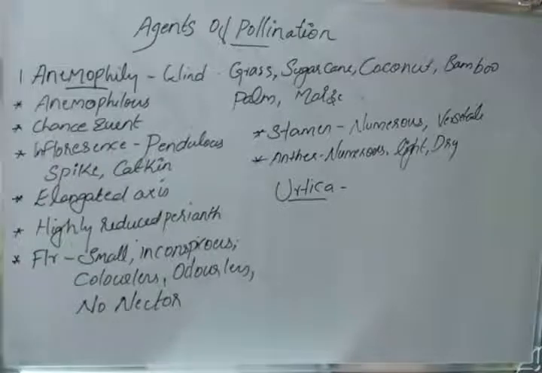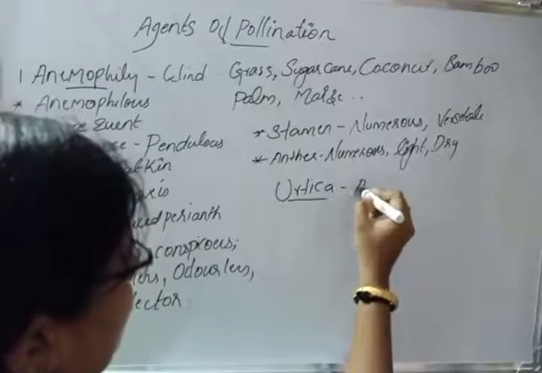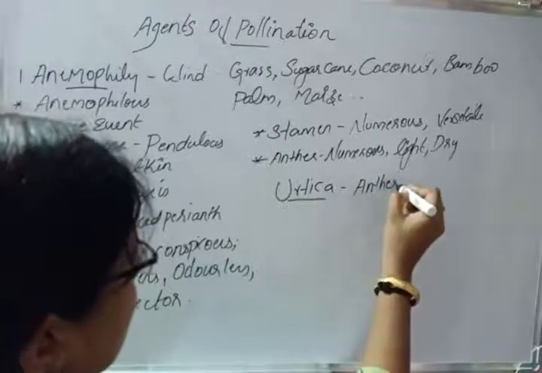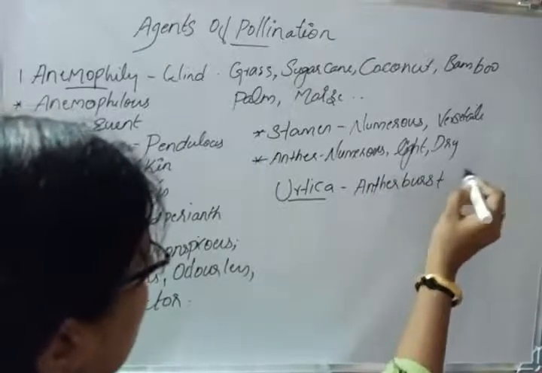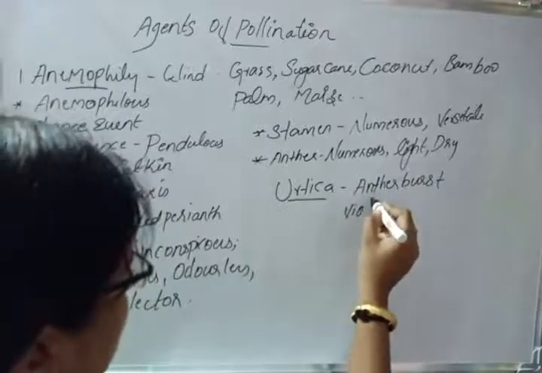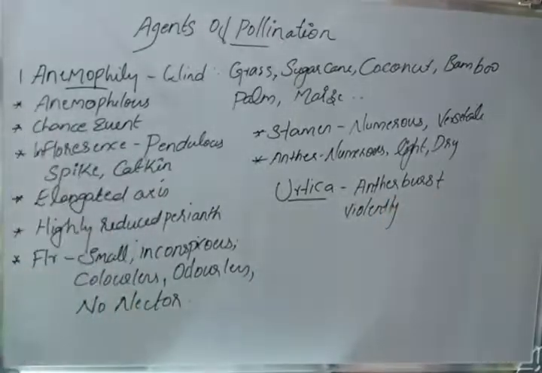In that plant, the anther bursts violently and releases pollen into the air.